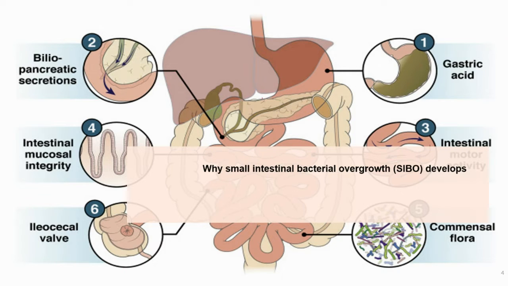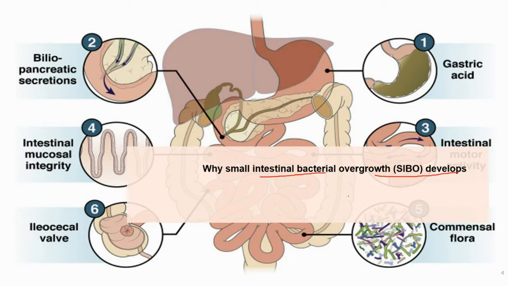Now next we'll talk about why small intestinal bacterial overgrowth develops. Okay, so let's talk about the pathophysiology. The small intestine is the longest section of our digestive tract, measuring about 20 feet, that is 6.1 meters. The small intestine is where food mixes with the digestive juices and nutrients are absorbed into your bloodstream. Unlike your large intestine, that is colon, your small intestine normally has relatively few bacteria due to rapid flow of the contents and the presence of bile.